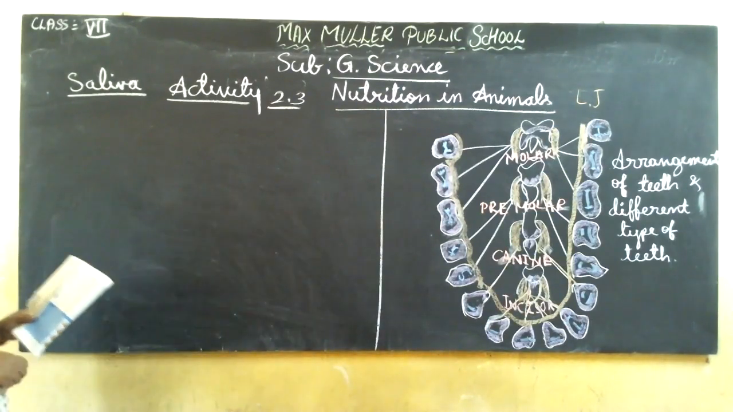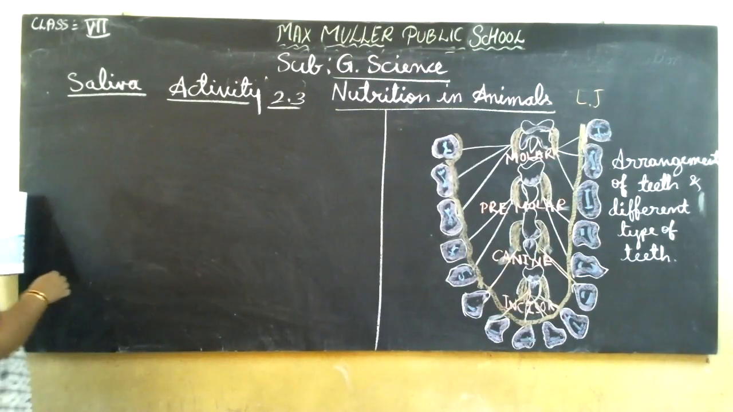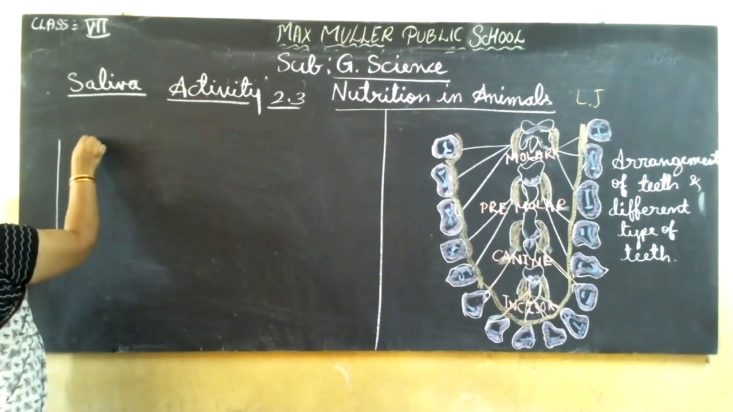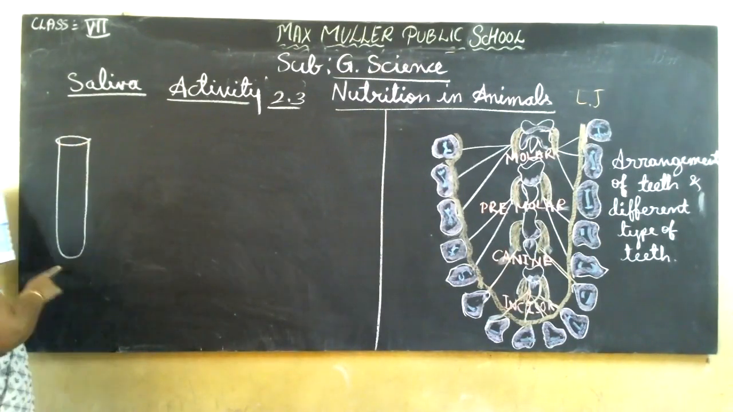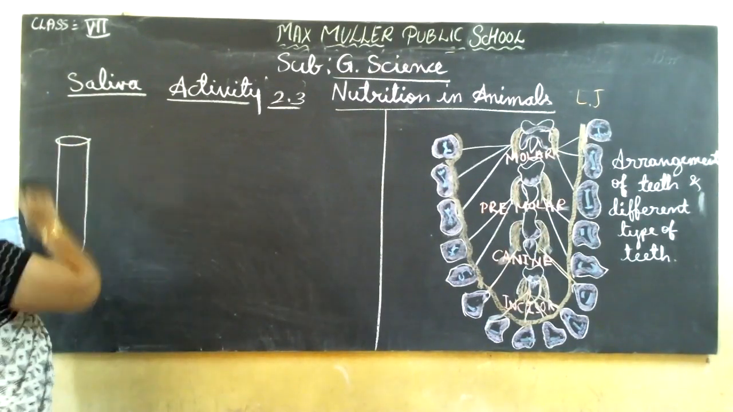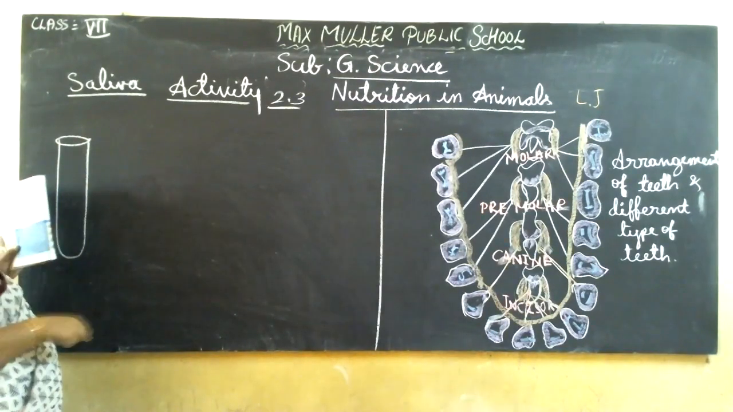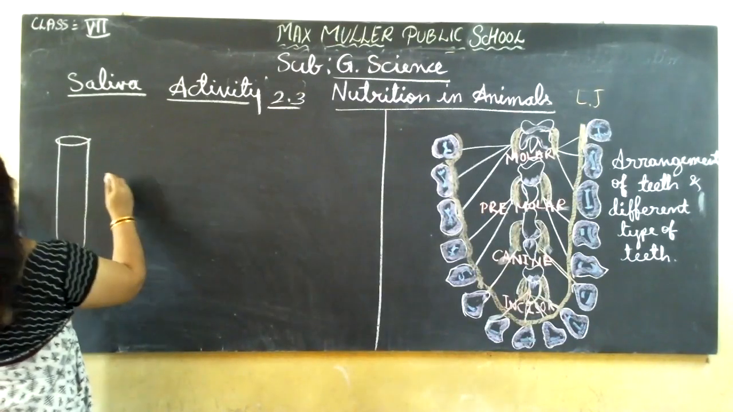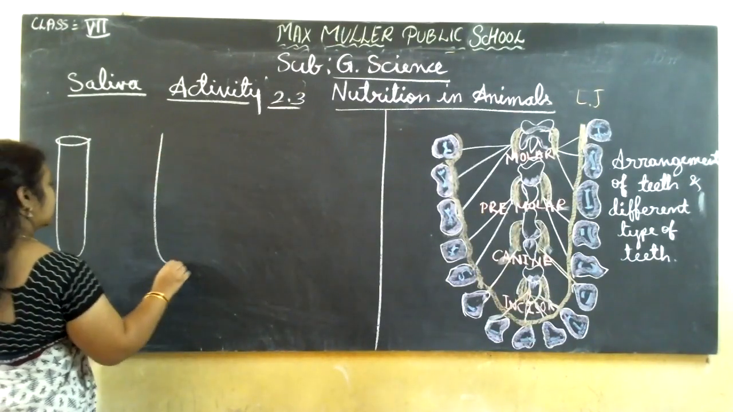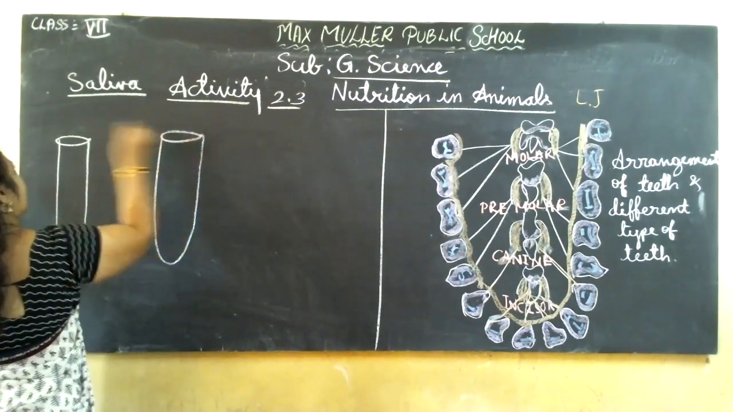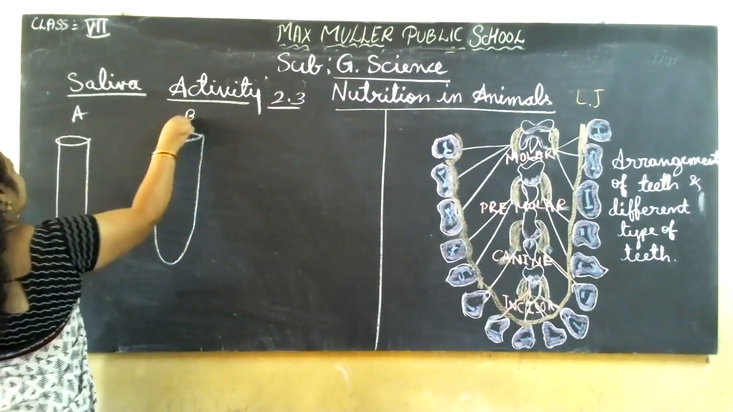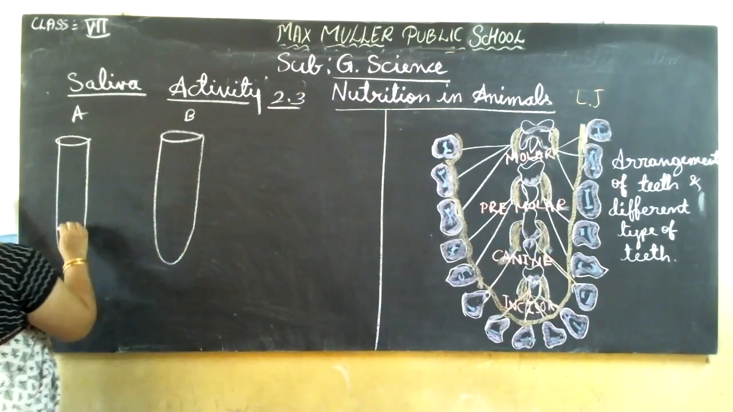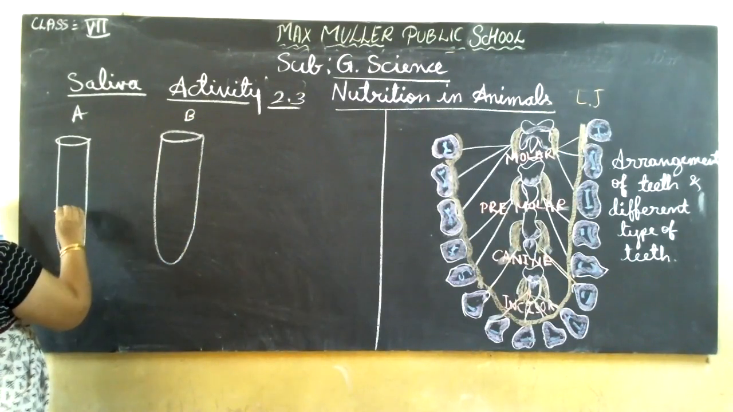For this experiment, we take 2 test tubes. Test tubes are glass vessels. They are like this: a round bottom, and this is the opening, a narrow shape. This is what we call a test tube, used for doing experiments. So we take 2 test tubes and name them A and B. In the first test tube, we take boiled rice.